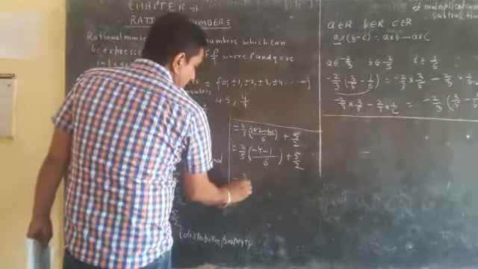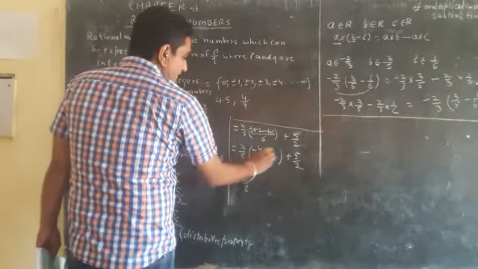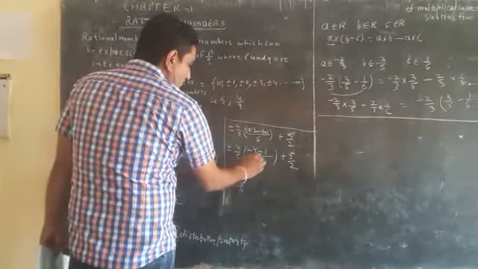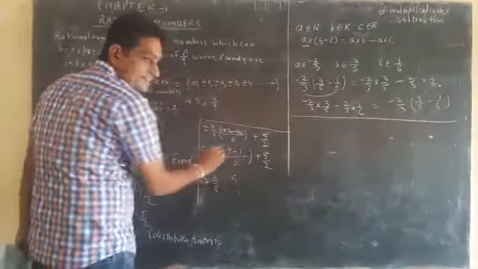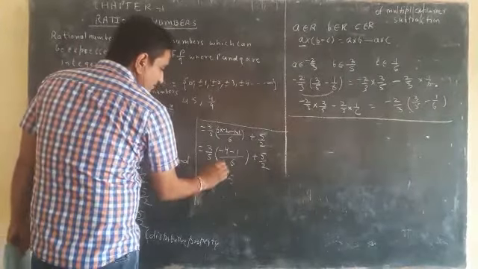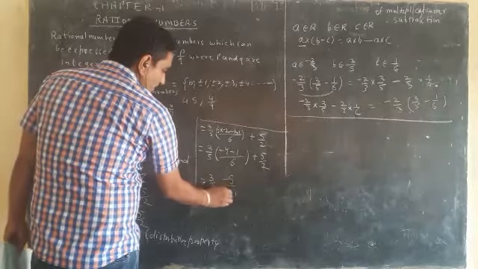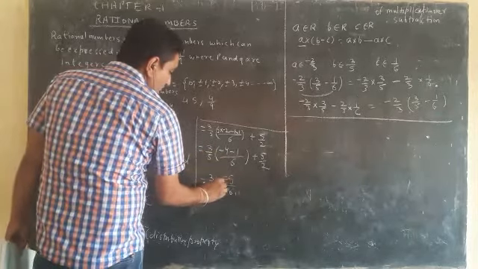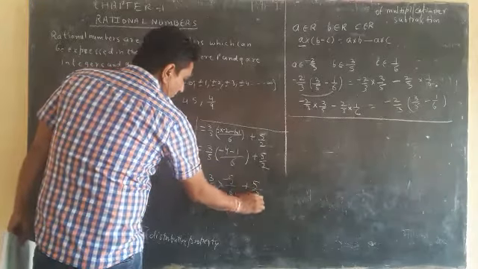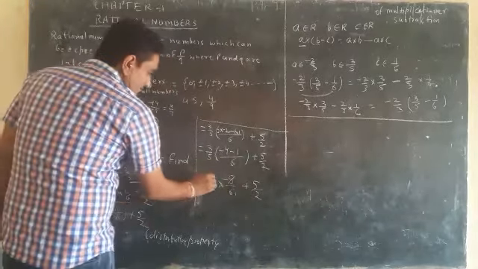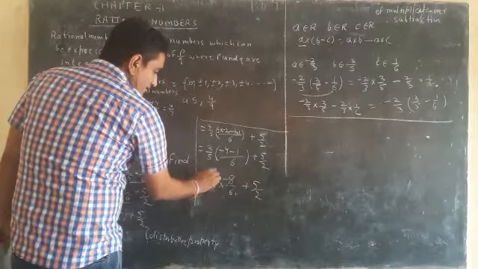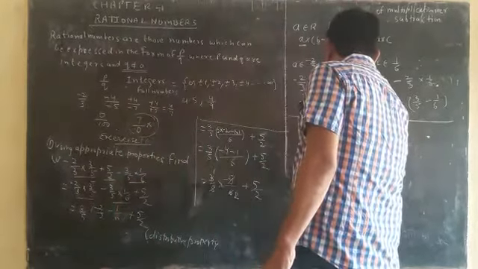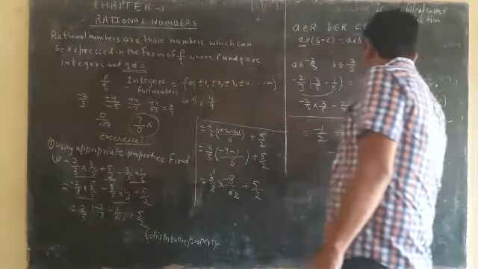Okay, and observe this step. In this bracket, both have the same sign, so we will add them. So what will we get? 4 plus 1 is 5. We are adding negative integers, so we will get a negative sign here. Okay. So minus 5 upon 6. There is no sign before the bracket, so we will multiply into here. Okay. And 5 and 5 will be cancelled. 3 and 6 will also be cancelled. That is 3 ones are 3, 3 twos are 6. So that will become minus 1 upon 2 plus 5 upon 2.